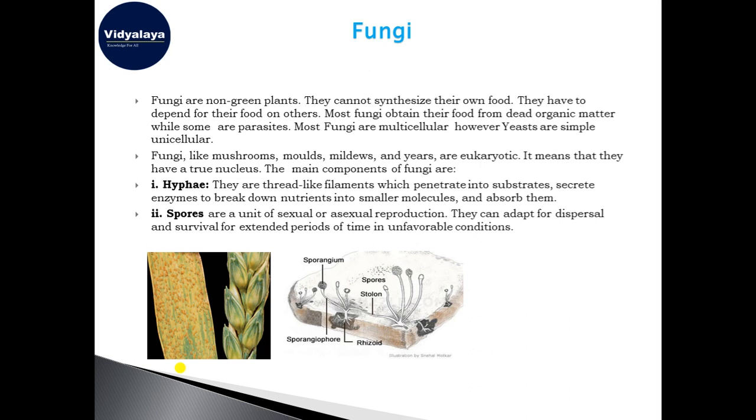Hyphae is a thread-like filament, like a thread-like tube, that the fungi penetrate into their food substances. They release their enzymes into those substances, which break down the nutrients into small molecules, and after that the fungus absorbs them. This is hyphae.